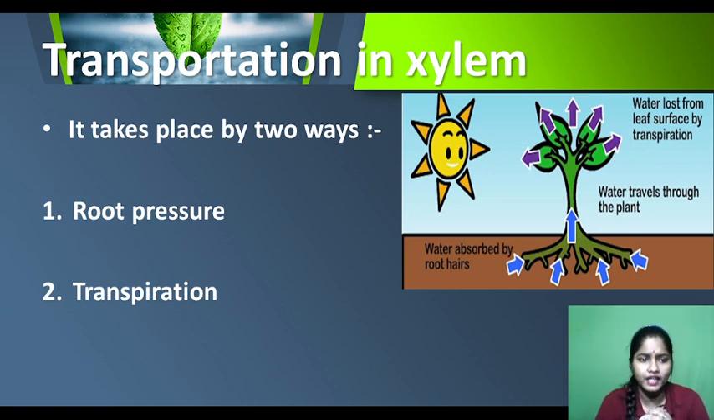You may be wondering what is root pressure and transpiration. These processes are correlated. How? We will see. Look at the diagram. Water is absorbed by the root here. The root is absorbing water and it is moving through the different parts of the plant, and water is lost from the leaf surface by transpiration. We know that transpiration is the loss of water from the leaf surface. What is its importance? Why does it take place? Let us see.